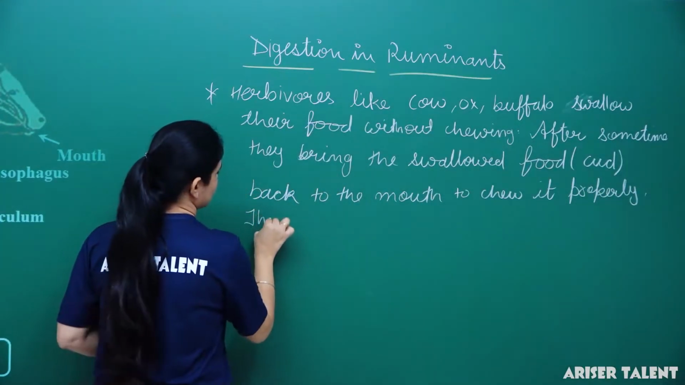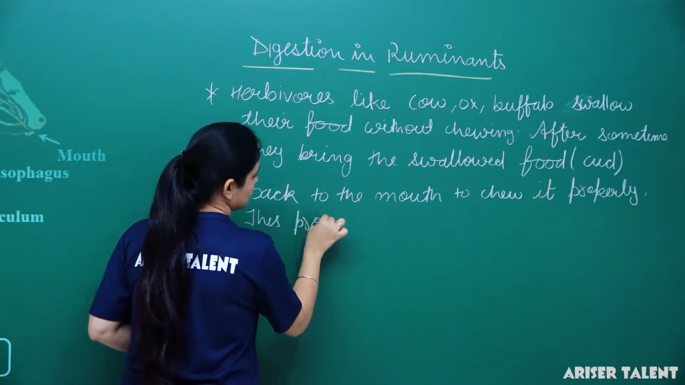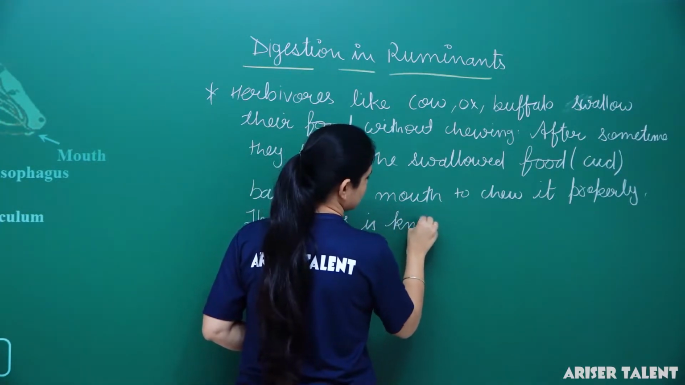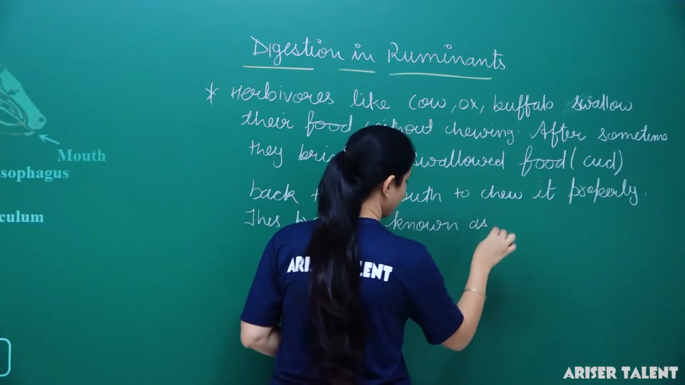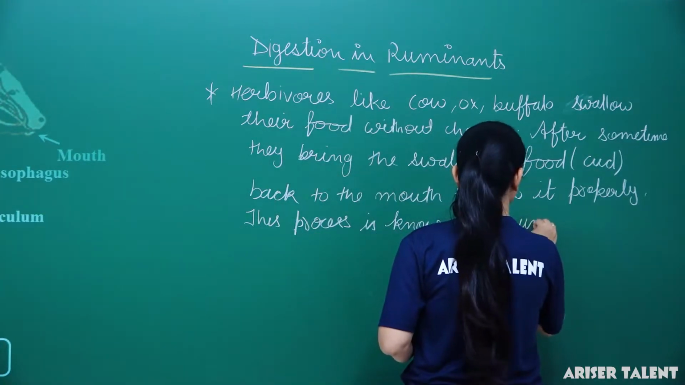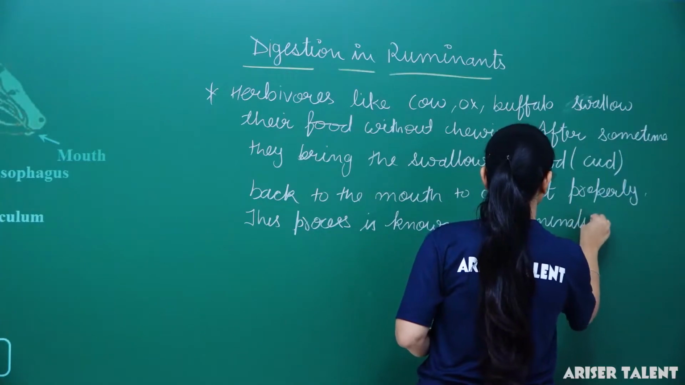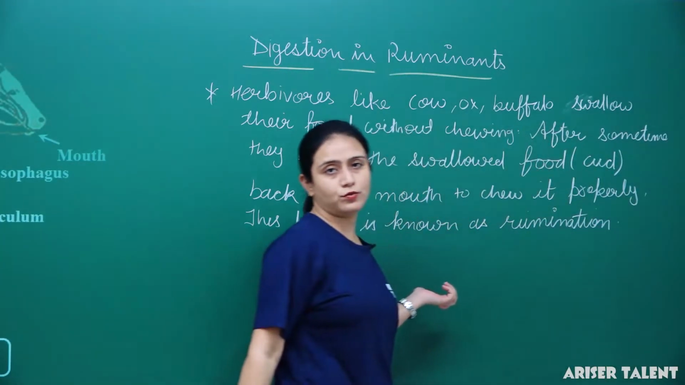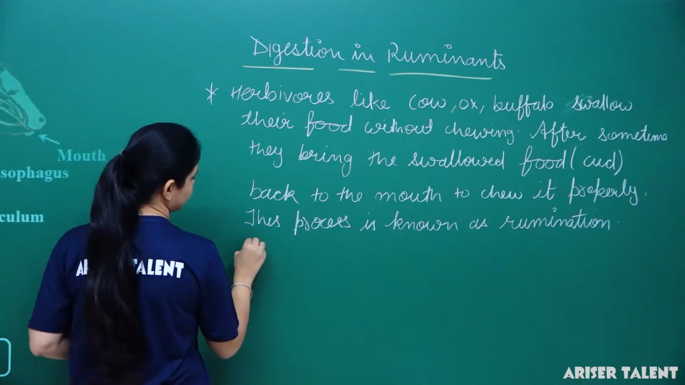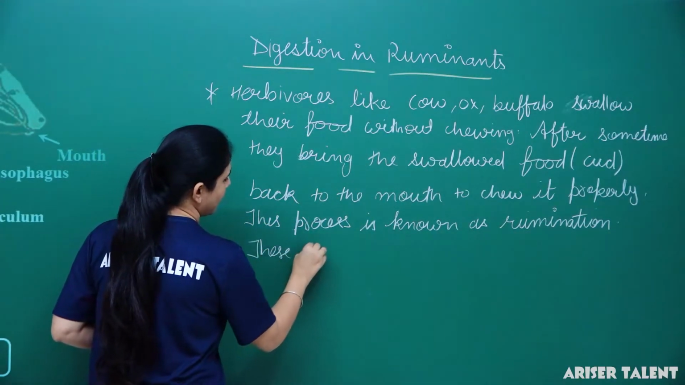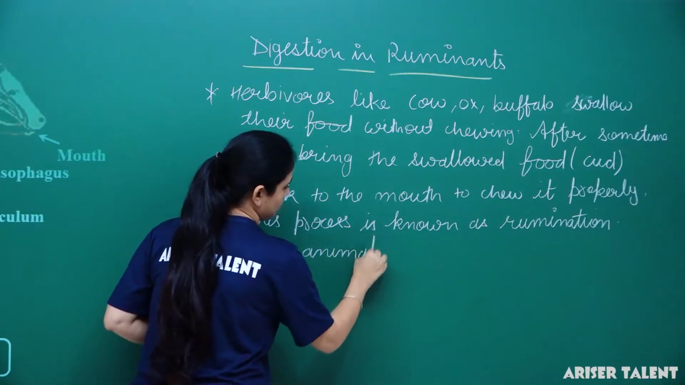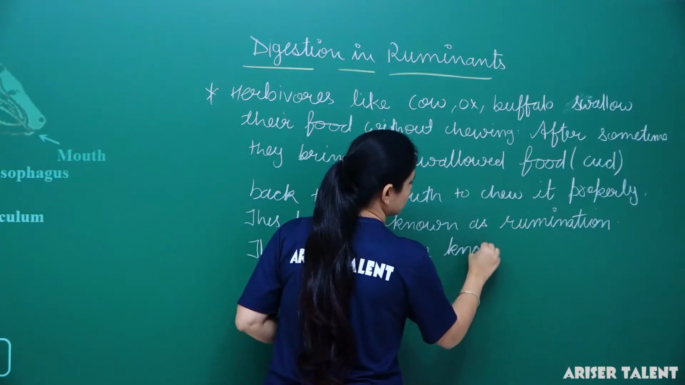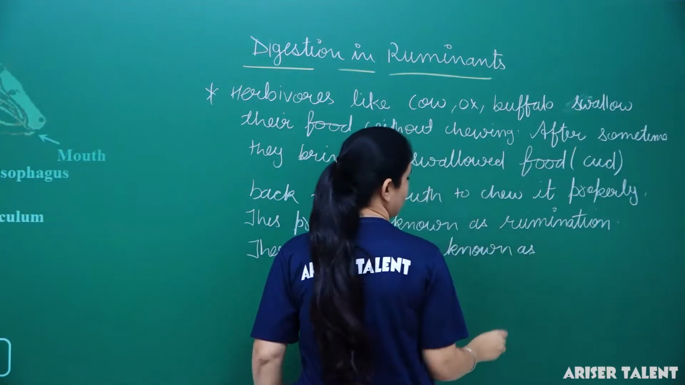This process is known as rumination, and these animals are known as ruminants.